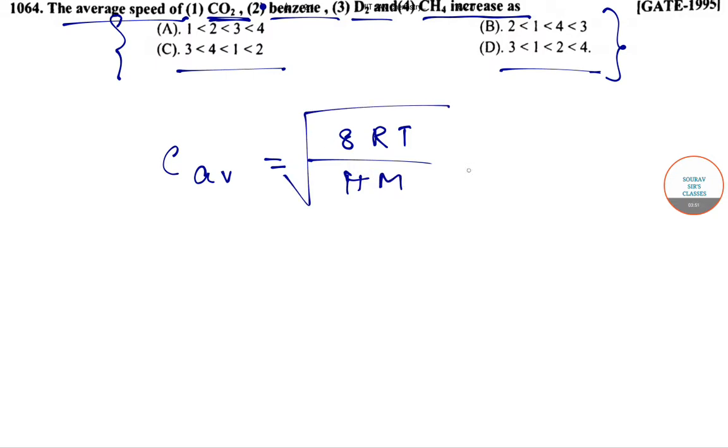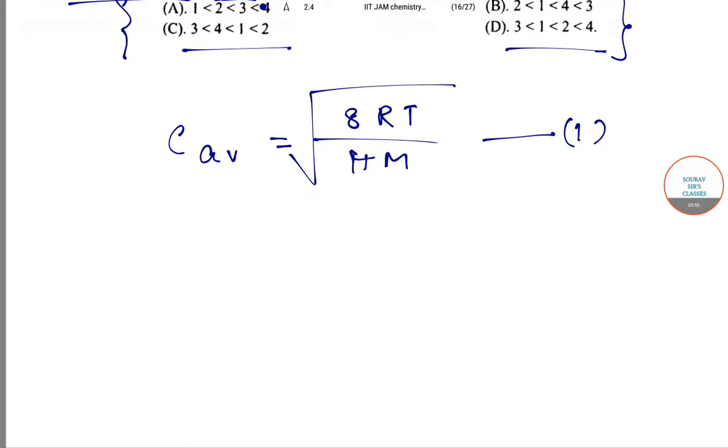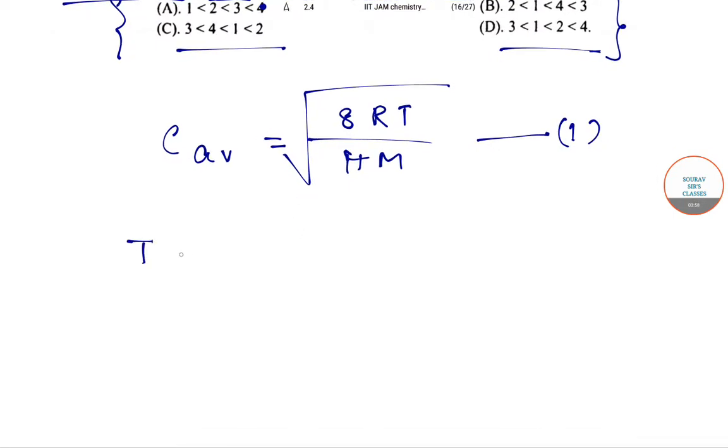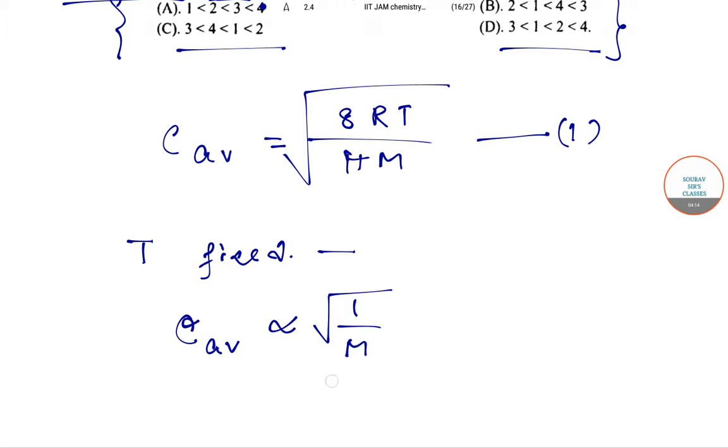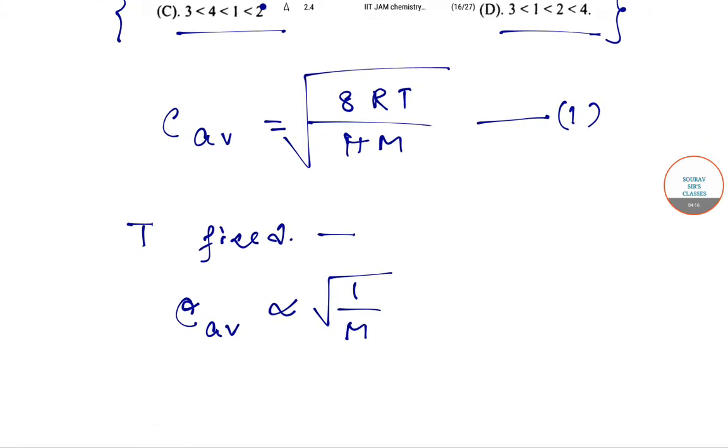So this is equation 1. Now if T remains fixed for all the gases, that is the temperature, then C average varies as 1 by m.